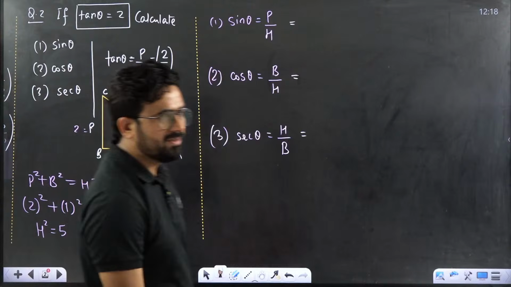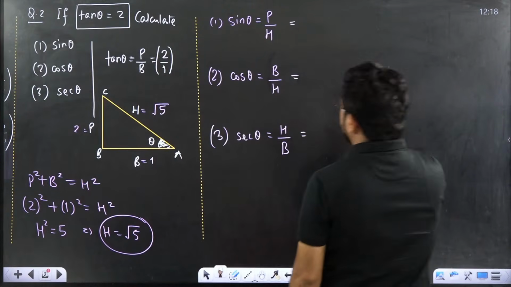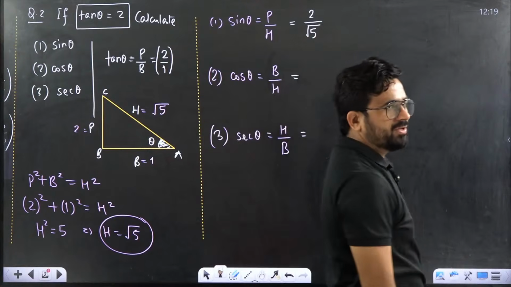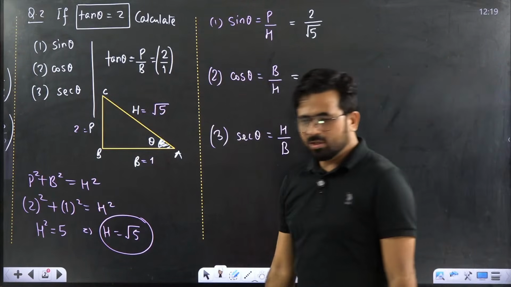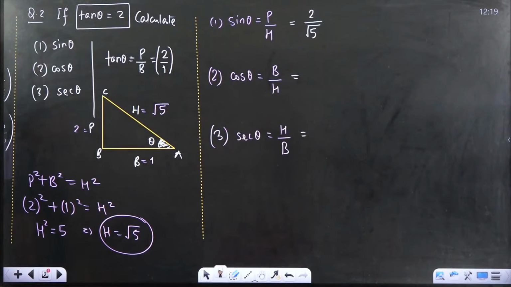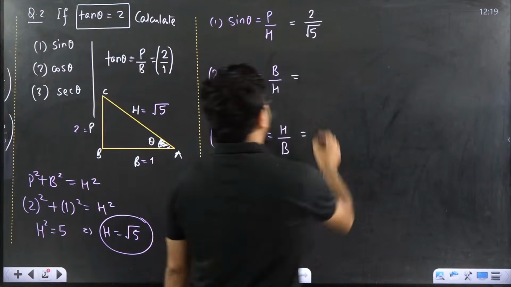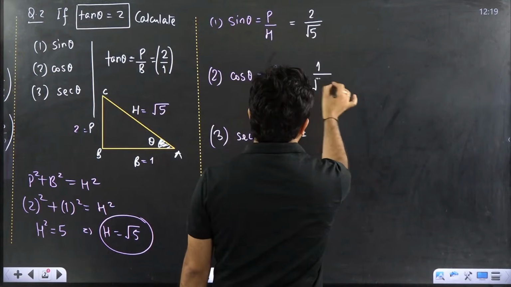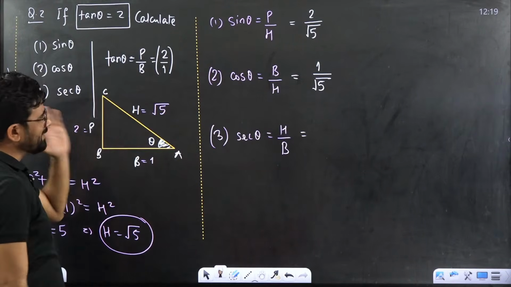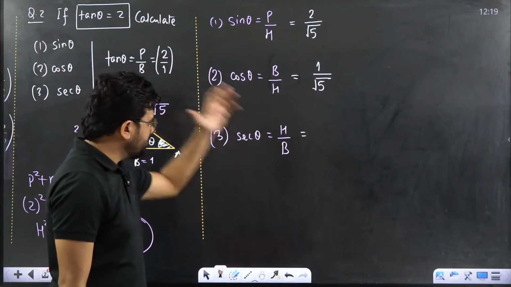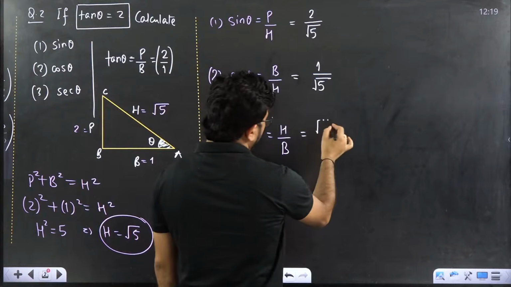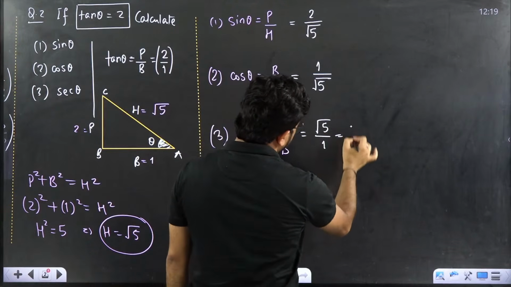Very good, Ramaditya. Sin theta would be 2 by root 5. Very good. What is cos theta? What is the value of cos theta? 1 by root 5. Very good. Next, sec theta. Sec theta is hypotenuse upon base. What is hypotenuse? Root 5 upon 1. So this is root 5 divided by 1, or you can say only root 5.